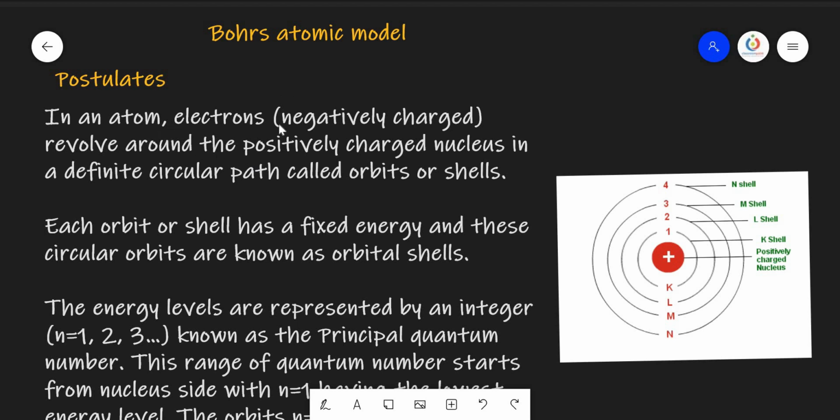In an atom, electrons, meaning negatively charged particles, revolve around the positively charged nucleus in definite circular paths called orbits or shells. See, this is an atom in which the center part is called the nucleus, with a positive charge, and the electrons revolve around the nucleus in definite circular paths. These circular paths are called either orbits or shells.